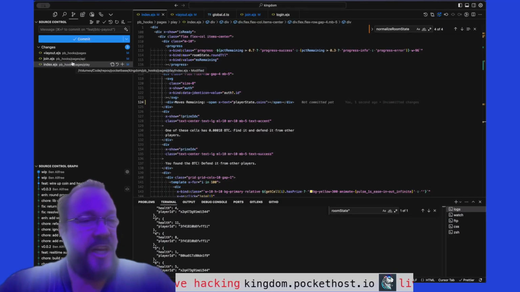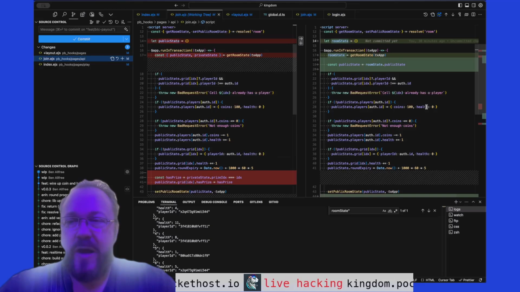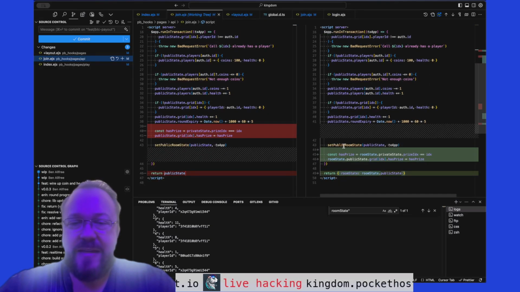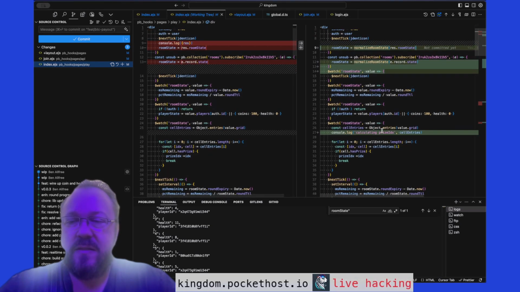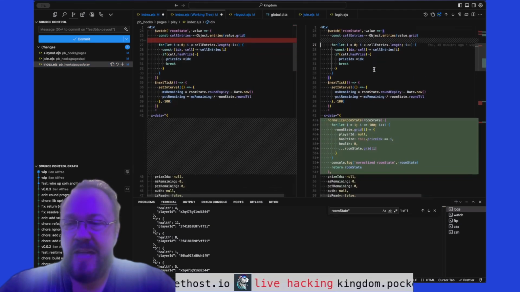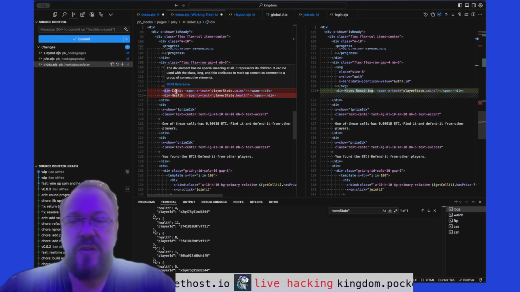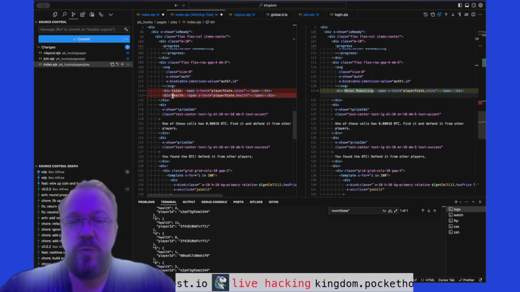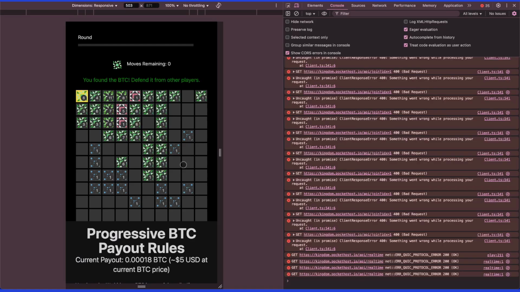Let's quickly review the changes we made. In the join page, we fixed a little bug where the prize state was getting saved to the database, and of course we don't want that. And in the front end, we refactored a little bit this function called normalize room state, which sets each cell to defaults. And we also changed from coins to moves remaining, and we removed health because it's obvious from the board state what your health is.